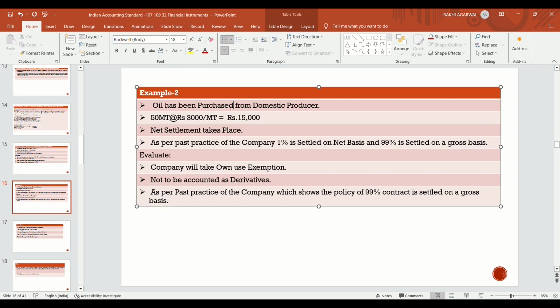So, because of the own use exemption provided by Ind AS 109, it is not to be accounted as a derivative in case of gross settlement.